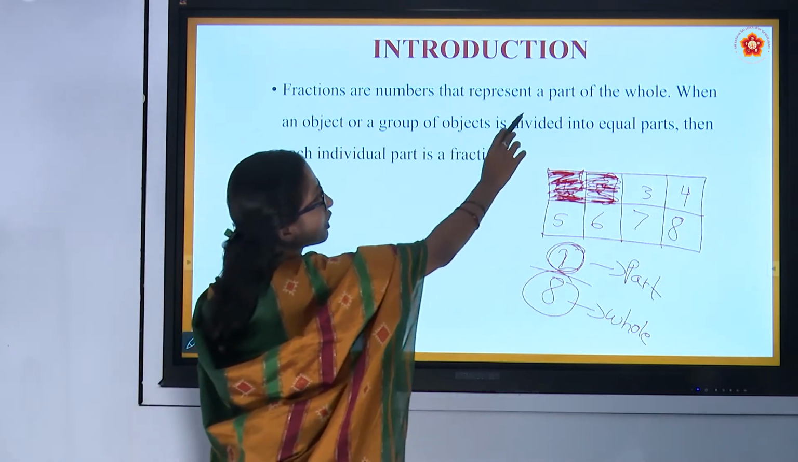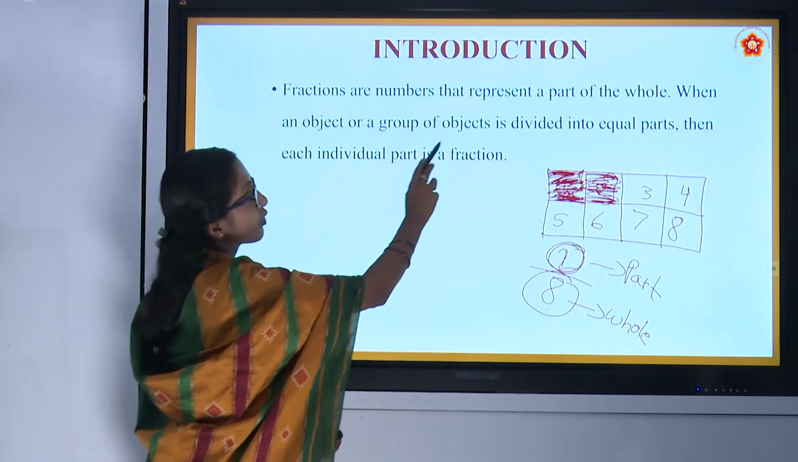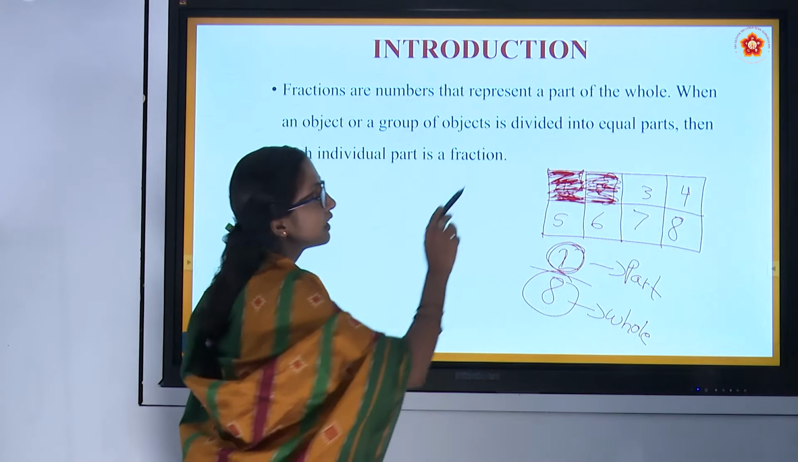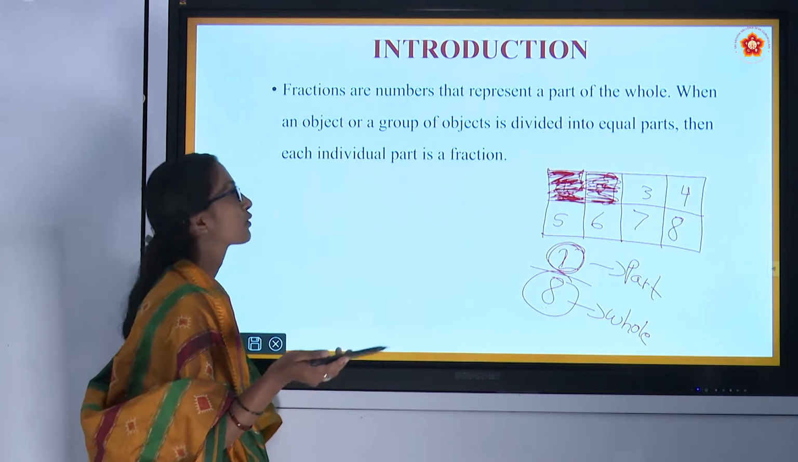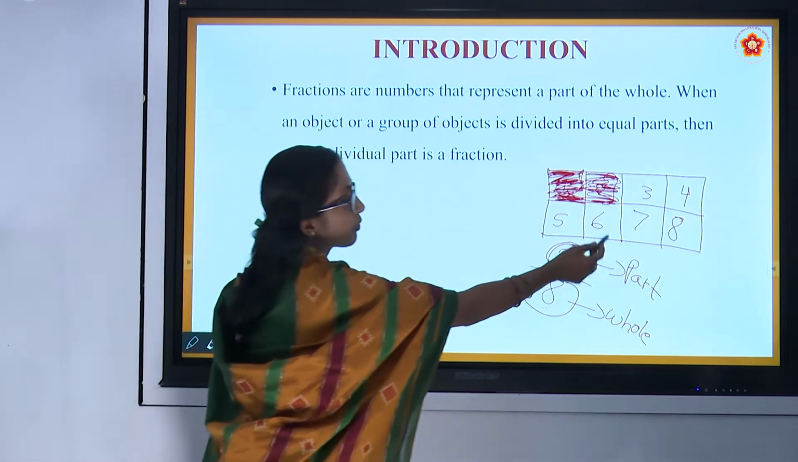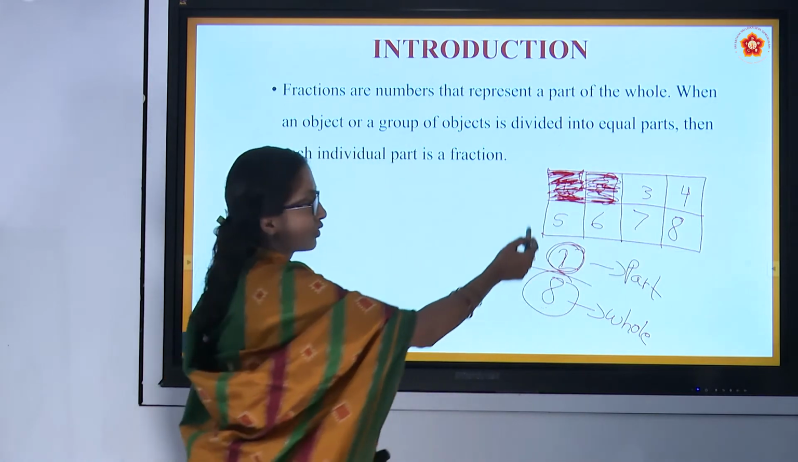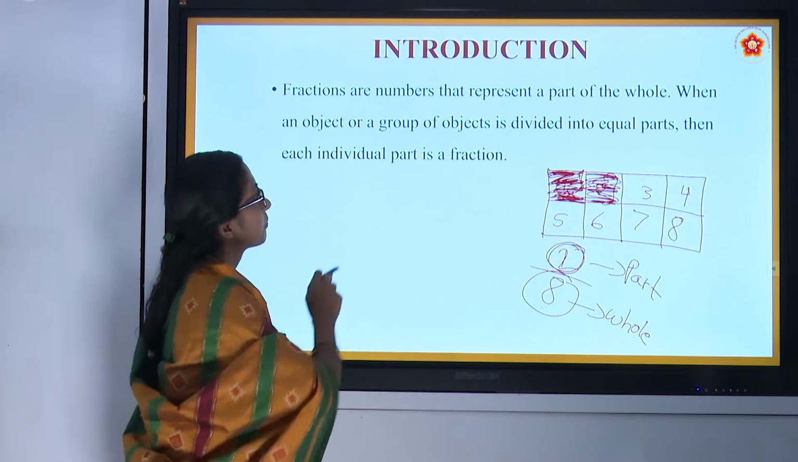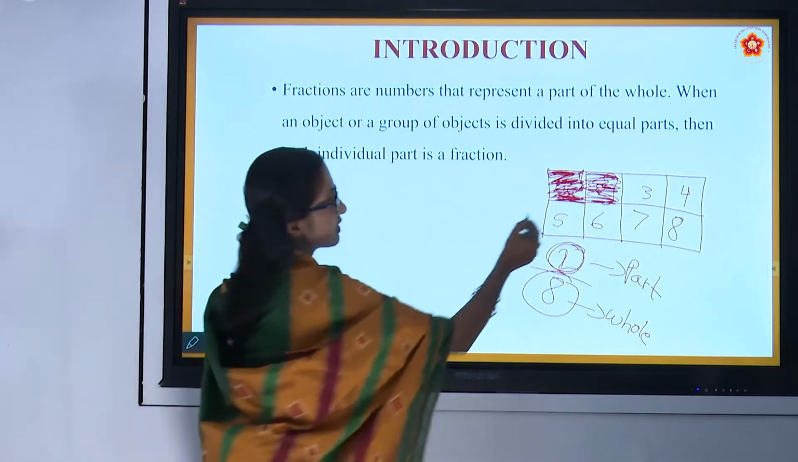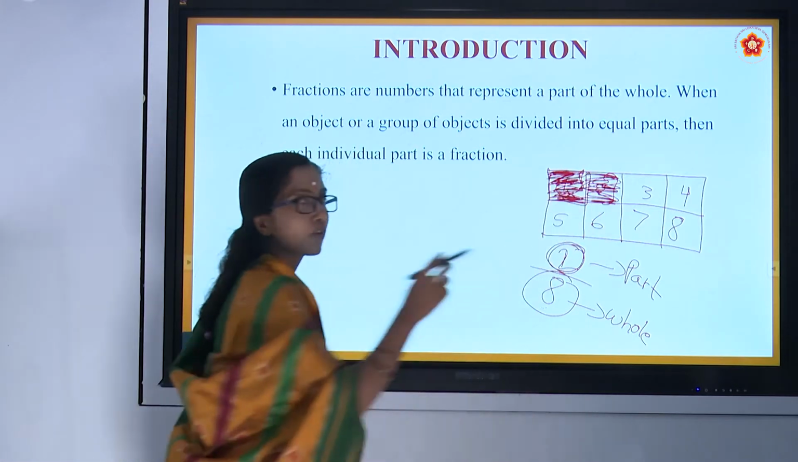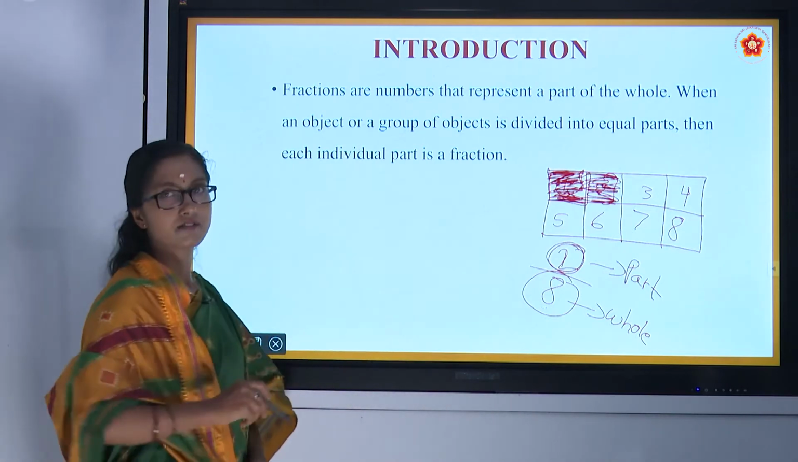Fractions are numbers that represent a part of the whole when an object or a group of objects is divided into equal parts. When an object, meaning this chocolate is an object, you can consider it as an object or a group of objects. Small parts are there, right? Together they form a group. They are divided into equal parts, meaning they are the same in size or quantity. Then each individual part is a fraction.